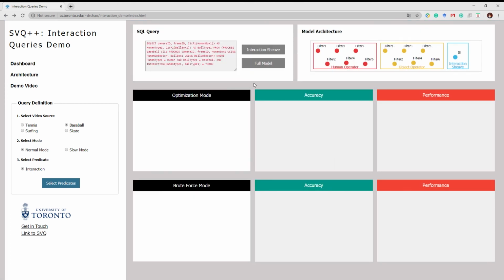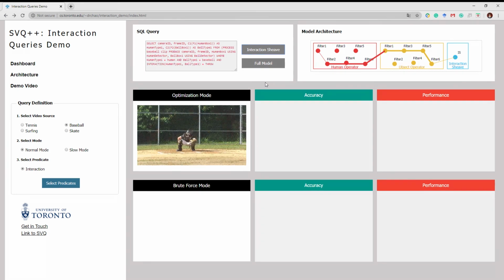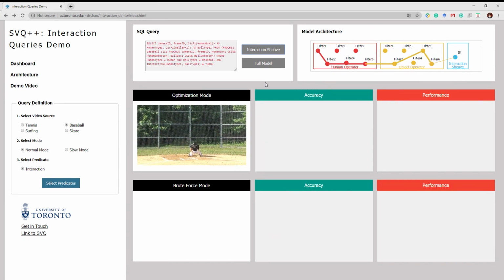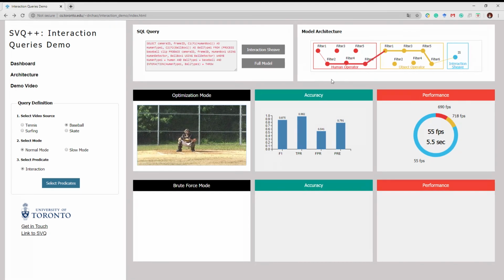We choose the interaction predicates and check the only available option of the particular interaction, which is human throwing baseball. Next, there is the SQL query processor. Users can execute their queries involving proper UDFs that can process the frames. As we can see, after choosing the particular set of the dataset and predicates, the query is generated. After pressing the interaction sheaf button, the video is processed. We can observe that the order of the operators is different across batches of frames. The lines indicate which filters are used, and the thick lines display changes from the previous order.